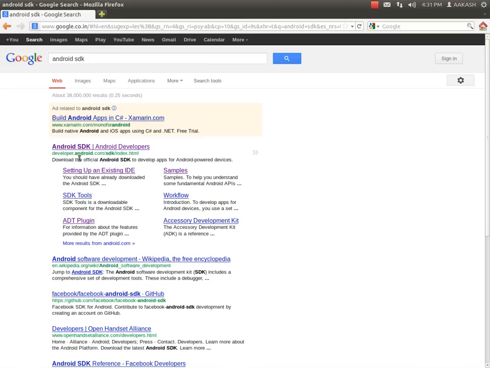Now after that you will get developer.android.com/sdk/index.html. Click on this link.